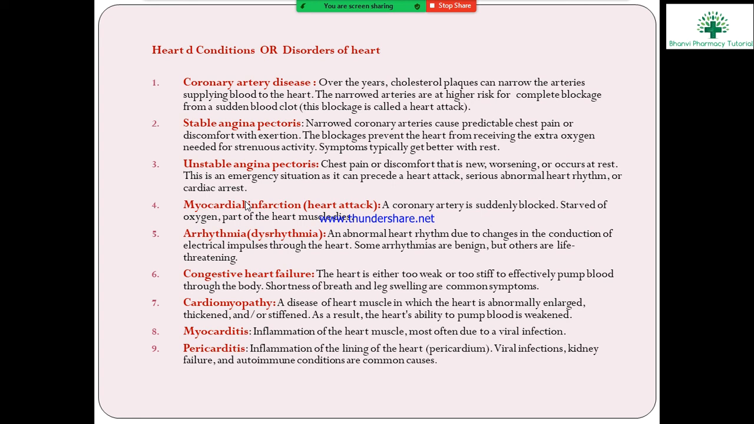Next, arrhythmia. What is arrhythmia? Arrhythmia means abnormal heart rhythm due to changes in the conduction of the electrical impulses through the heart. A normal heartbeat is lub dub, lub dub. In this condition it is lub lub dub dub dub dub. The difference is more beating, lub dub, more beating. At that time what happens?